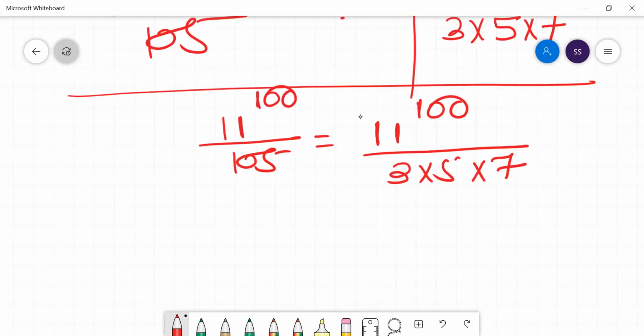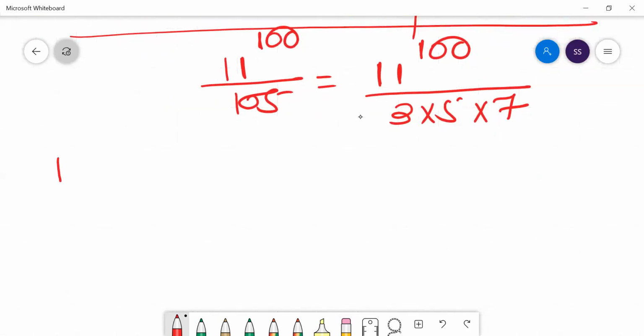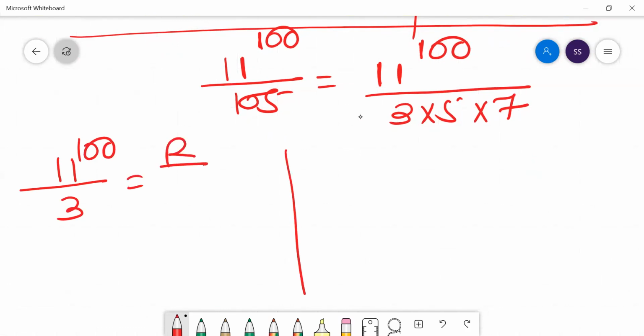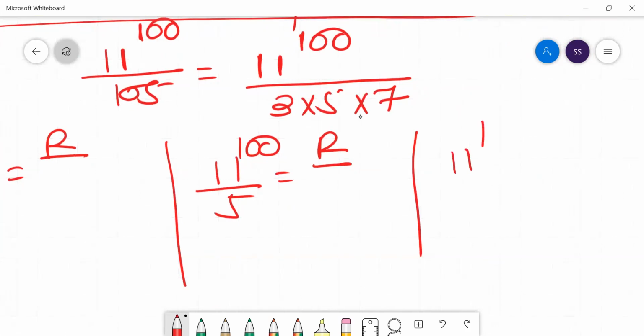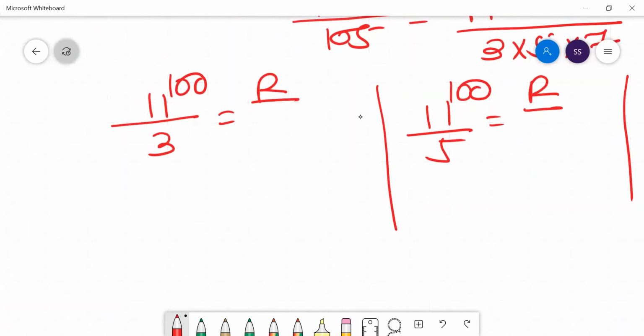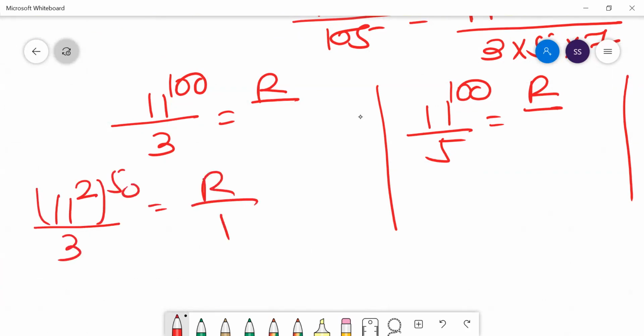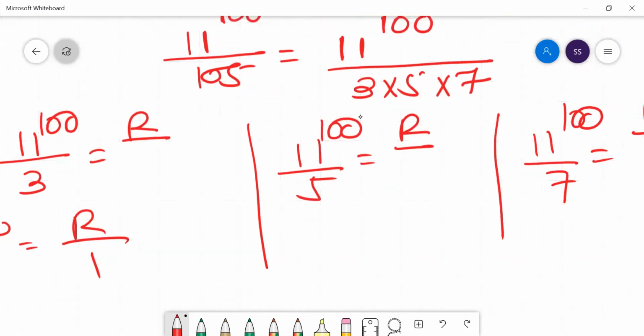Now I'll separate my work into three parts. Find the remainder of 11 to the power 100 divided by 3, then divided by 5, then divided by 7. You know the totient of 3 is 2, so 11 to the power 2 divided by 3. Since 11 is 2 mod 3 and 2 squared is 4, your remainder would be 1 only. Very simple. I hope you understood this so far. Now the totient of 5 would be 4, because 5 is a prime number. Divide by 5.